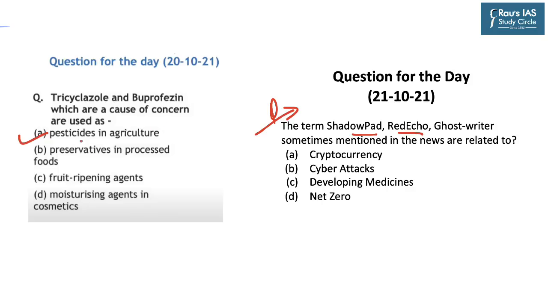Now coming to the answer of yesterday, the question was, tricyclazole and buprofezin, which are a cause of concern, are used as. The correct answer is pesticides in agriculture, as this topic was discussed extensively yesterday by Mangal sir. So in order to go through this topic again, you can go through the DNS of 20th October 2021 as discussed by Mangal sir.